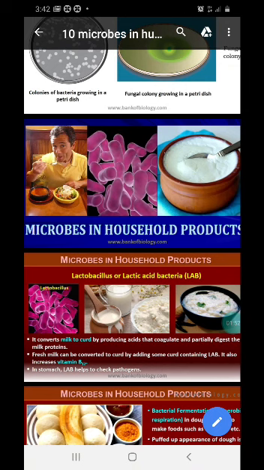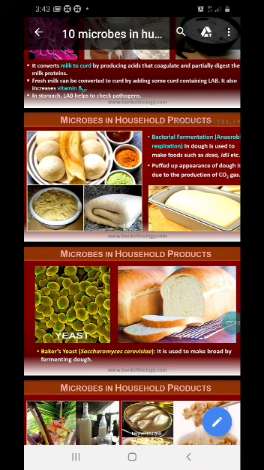Now, this little bit of curd we are adding to the milk is called inoculum or starter. It contains thousands of LAB bacteria. And which are the other common uses of microbes in the household, for getting household products? Another microbe, yeast, which is a fungus, is commonly used while making dough for idli, dosas, and bread in bakeries, in baking cakes and biscuits and all.